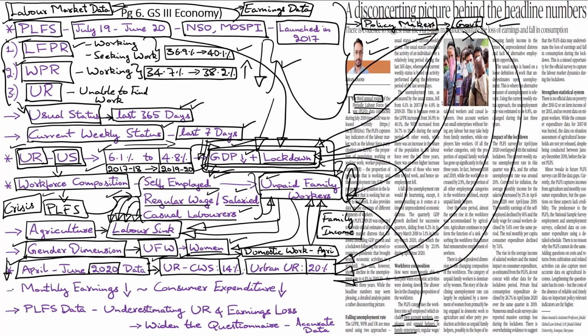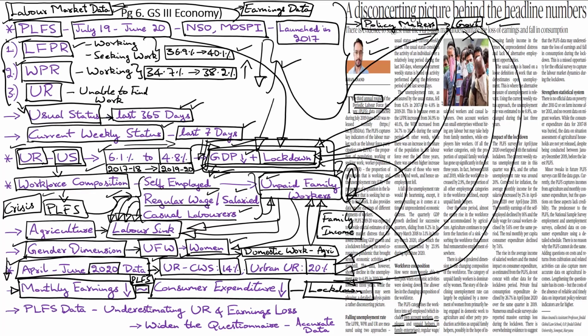This assessment is further corroborated when you look at the massive decline in monthly earnings that has been captured by the periodic labor force survey. This sudden decline in monthly earnings corresponds with the decline in consumer expenditure during the lockdown period. As people lost their jobs and as their earnings declined, their expenditure also went down, and hence it's very important to take a more comprehensive view of such key economic indicators.